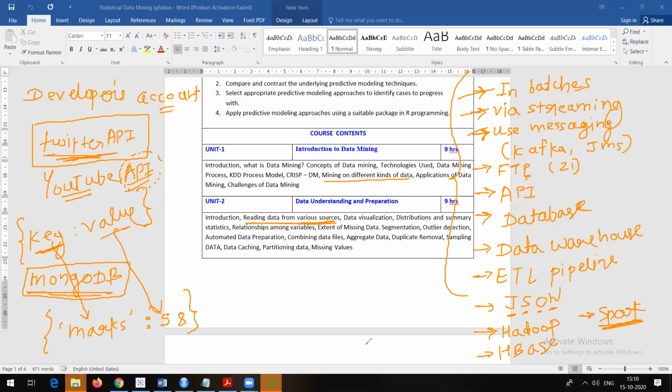You need to have a connection with YouTube first, and that connection will be established with the help of the YouTube API. Similarly, Twitter API. Similarly, something is there for Facebook also. So they make use of API, application programming interface, and that can be one source to read data from. Right? That's why I tried to mention all these sources of data from which data can be read.